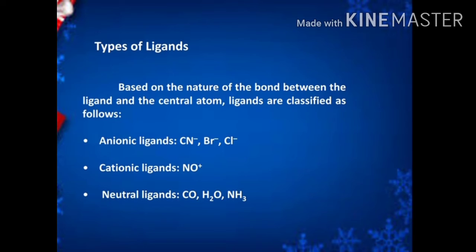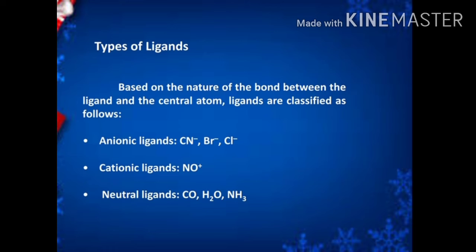Ligands. A ligand is an atom, molecule or ion that is bound to the coordination center or the central atom. These ligands can either be a simple ion or molecule, or in the form of a relatively large molecule.